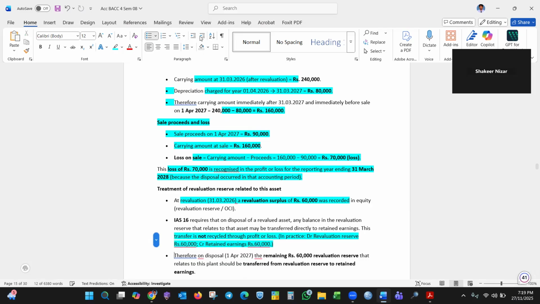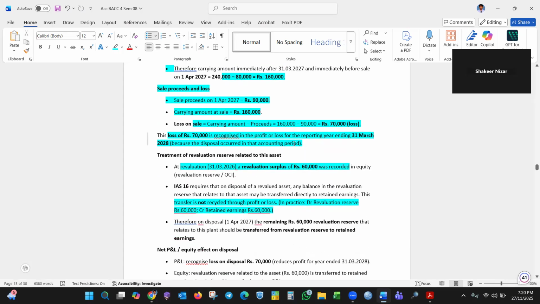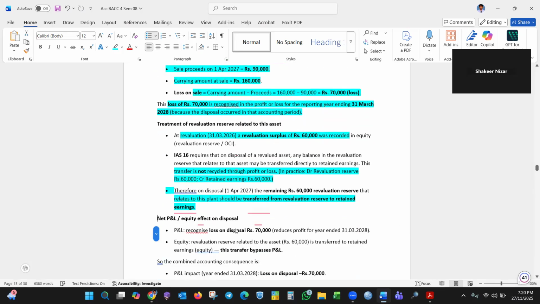Okay, since the asset is disposed, any balance in the revaluation reserve related to the asset may be transferred directly to retained earnings. So we debit the revaluation reserve and credit retained earnings. Therefore on disposal, the remaining revaluation reserve related to PPE is transferred to retained earnings.